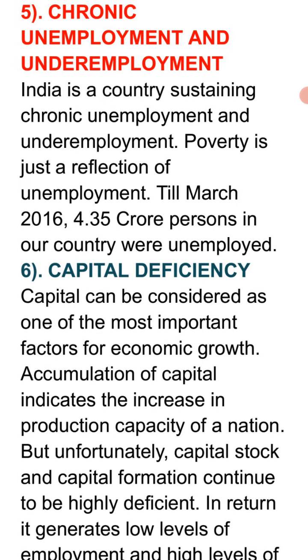Now, the fifth point is chronic unemployment and underemployment. Another reason associated with the high population is that India is a country sustaining chronic unemployment and underemployment. Chronic means very serious. Poverty is just a reflection of unemployment. And what is poverty? Poverty is a reflection of unemployment, and unemployment is a reflection of a higher, increasing population.